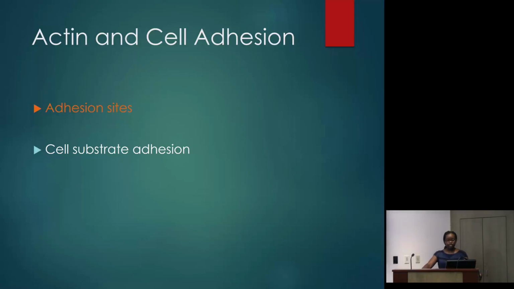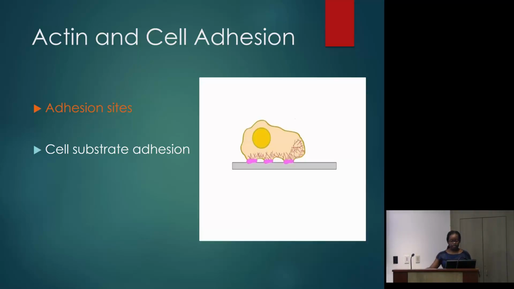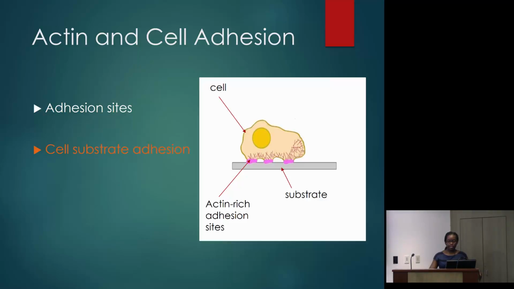Adhesion sites are actin-rich structures located at the interface of the cell membrane and the substrate. Here I have an image to illustrate this. So here's the cell, and at the bottom of the cell are purple dots, which represent the actin-rich adhesion sites. These adhesion sites allow the cell to stick to the surface of the substrate, which brings me to my last key term, cell-substrate adhesion, which simply refers to the cell's ability to stick to a surface.